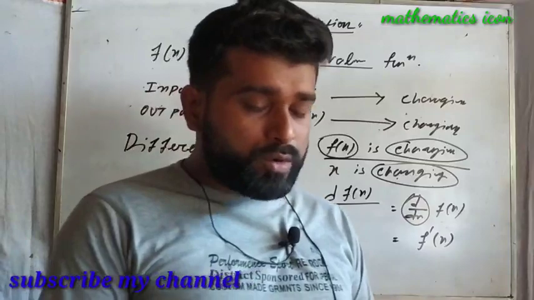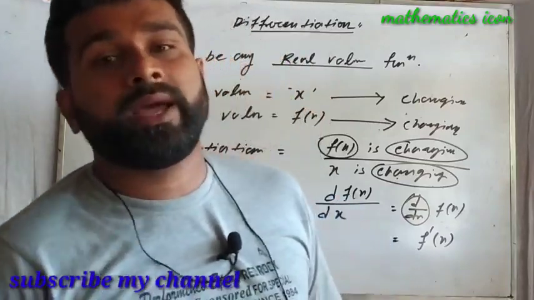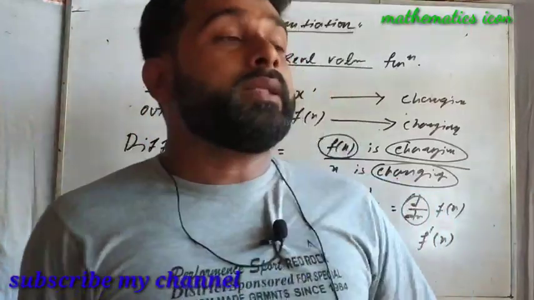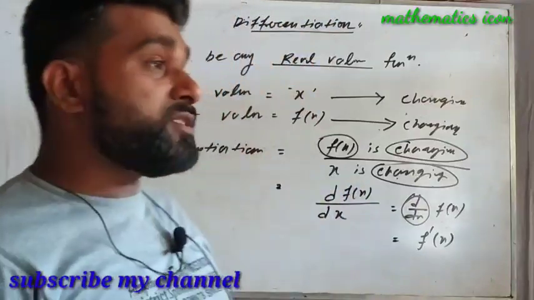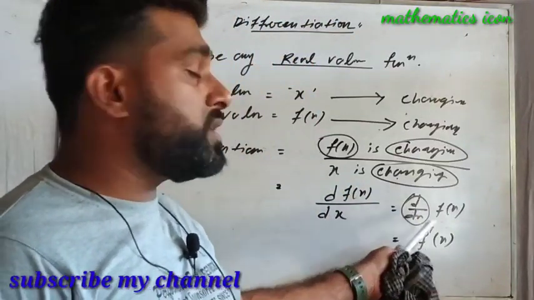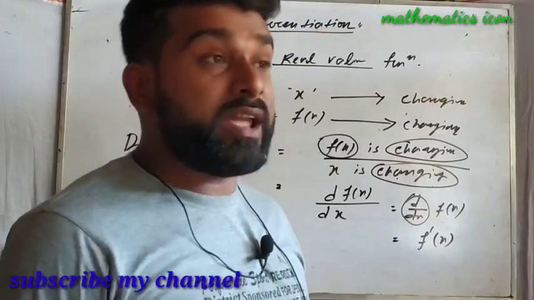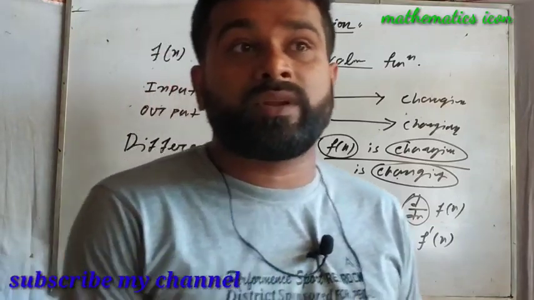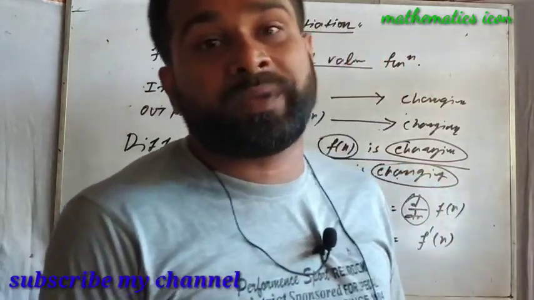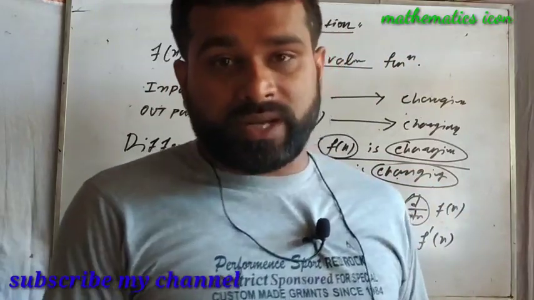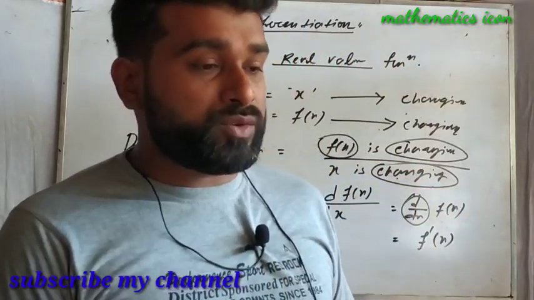So that means if you want to differentiate a particular function with respect to something, then you have to use this differential coefficient, that means d/dx. Every time you should not take the differentiation with respect to x, it is not actually the same thing.